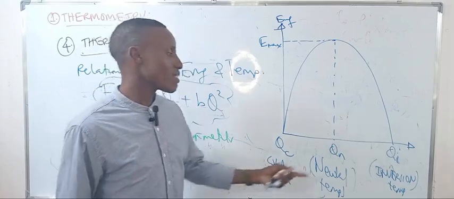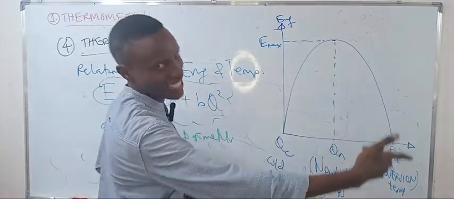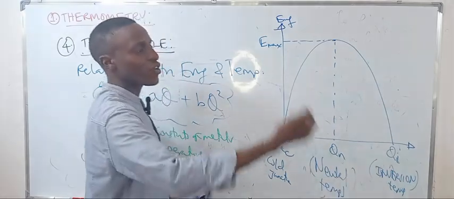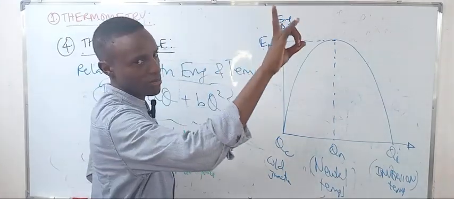The second thing is about the neutral temperature. The neutral temperature is the temperature of the hot junction when the cold junction is maintained at 0 and the EMF has reached its maximum.